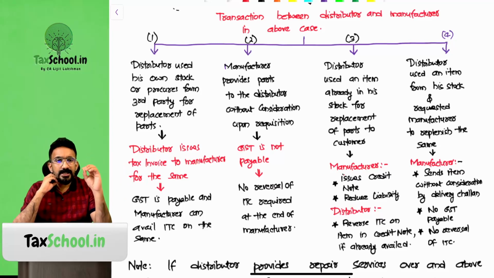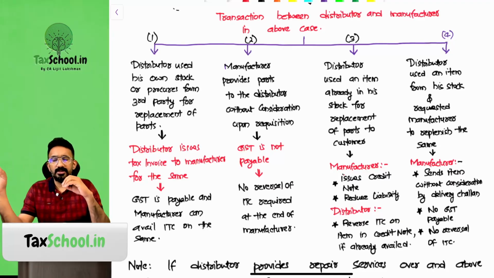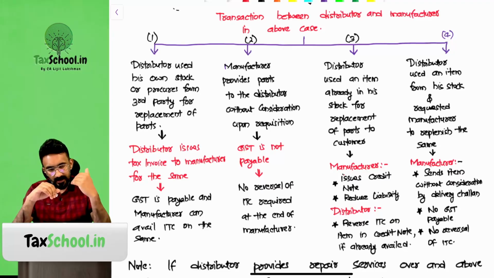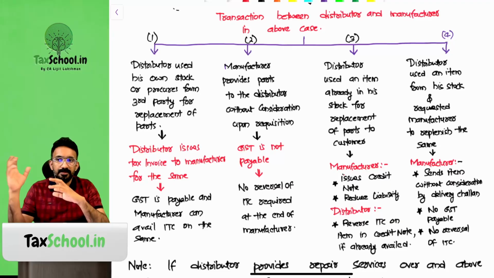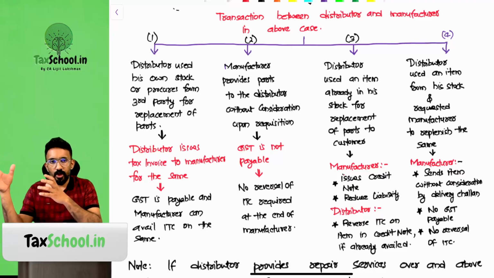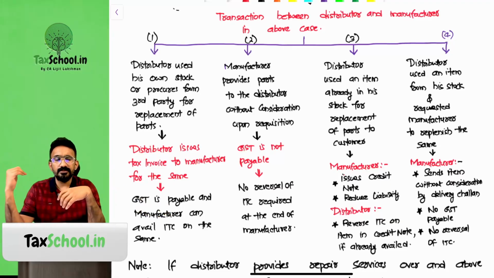Third model, the distributor used an item already in his stock for replacement of parts to the customers. Assume when the customer came and claimed warranty, they took one product and gave it to them free of cost. Now what happens? This product would have been already purchased from Philips. Now Philips is saying that no worry, I will reverse it from your bill. So the product given by the Chroma showroom to the customer was actually sold by Philips to the Chroma showroom first.